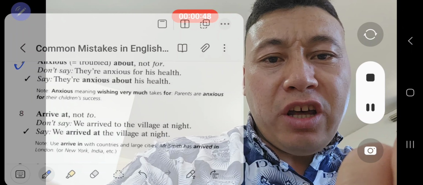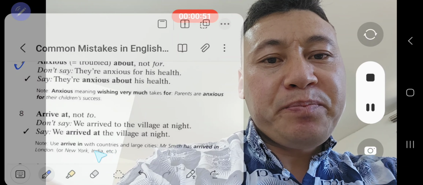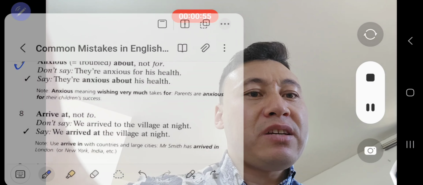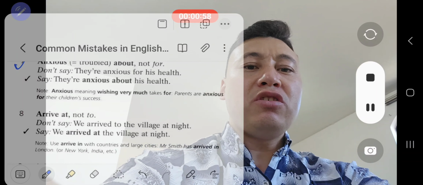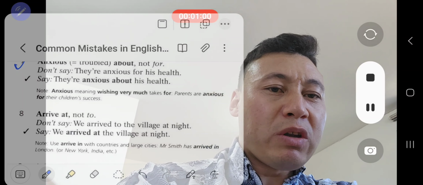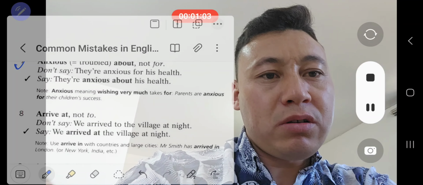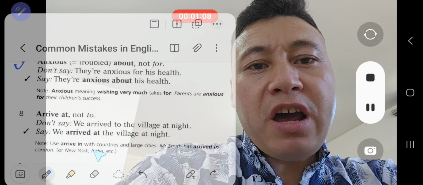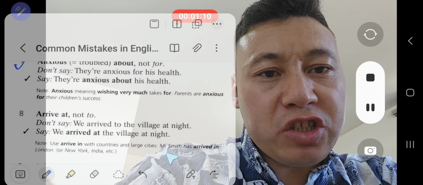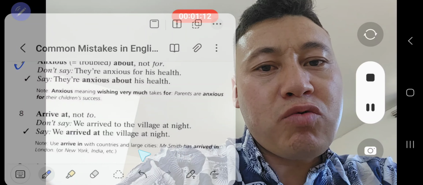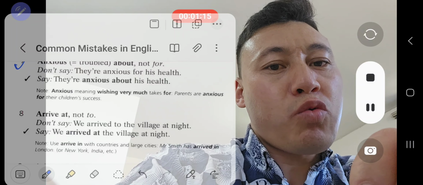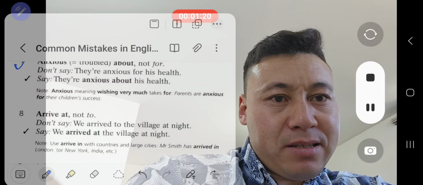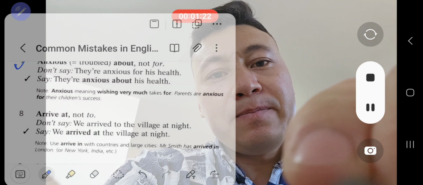Well, we do have a note: arrive in. With countries and large cities, we can say arrive in because it's so big, and you do know that we use the preposition in when we're talking about a very general area, like a big city or a country. So arrive in with countries and large cities. Mr. Smith has arrived in London or New York or India, which is a country. New York and London are big cities. That's why we use in.